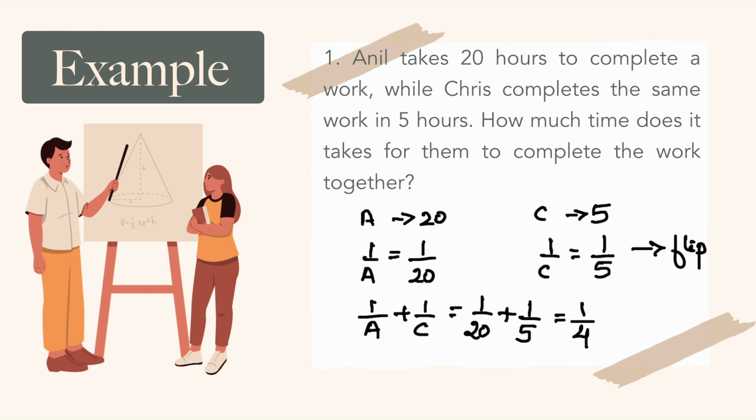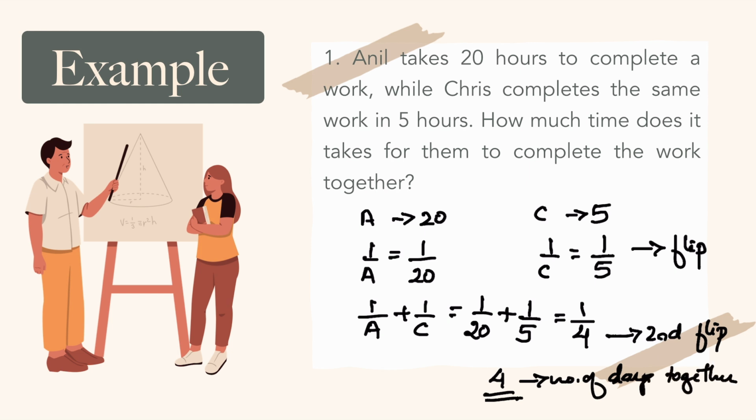That means this is the second flip we are doing. We take the reciprocal. What do we get? We get 4. 4 is the number of days they will take together. You understand? So first we had Anil and Chris. Anil takes 20, Chris takes 5. Work done per day by Anil is 1 by 20, by Chris is 1 by 5. This is the first flip, the first reciprocal. Then we add these two and get the work done by Anil and Chris together in a day, that is 1 by 4.